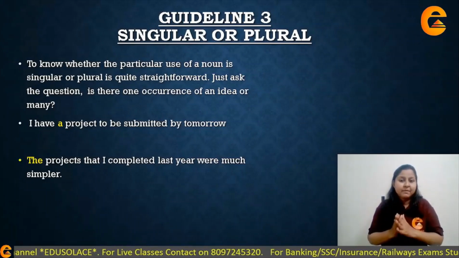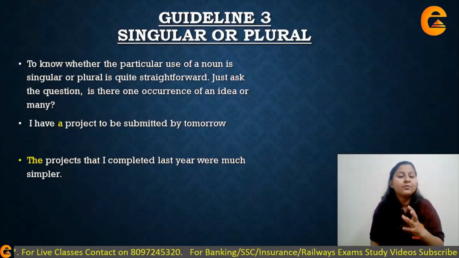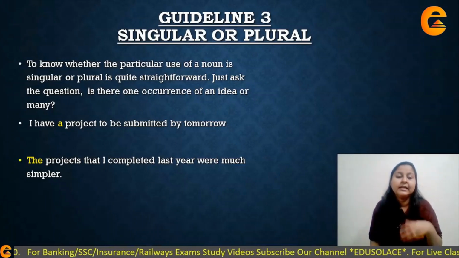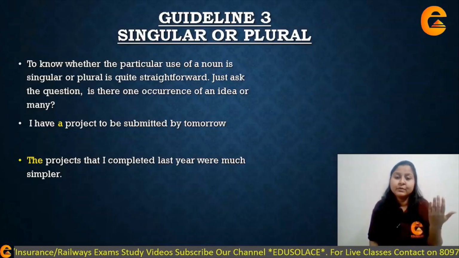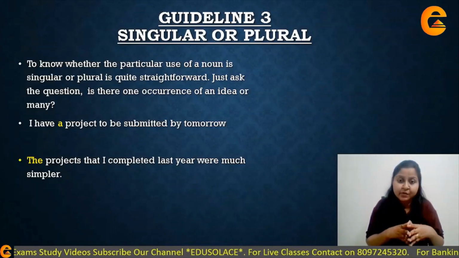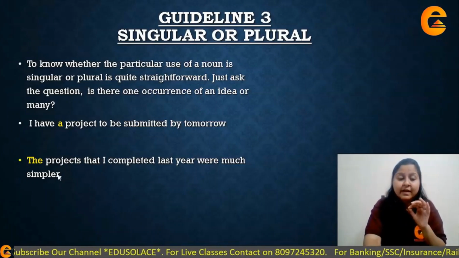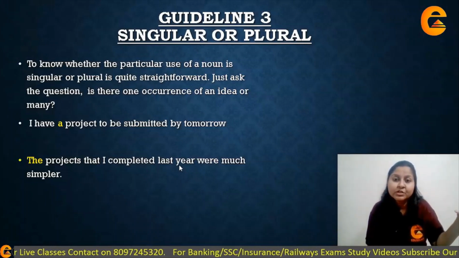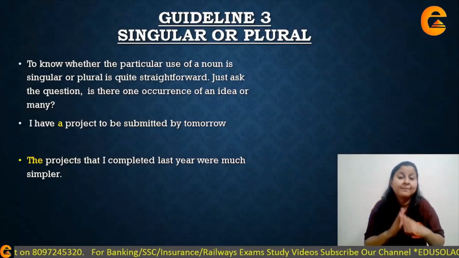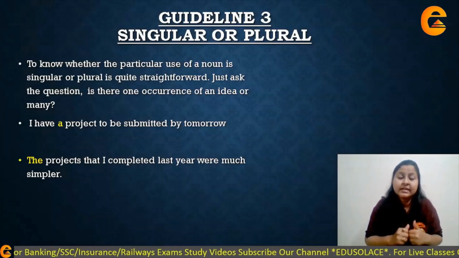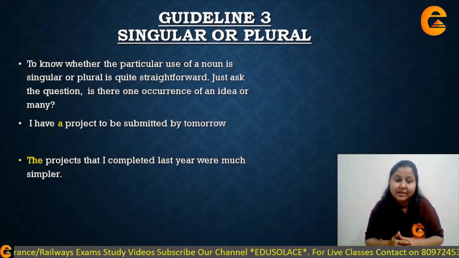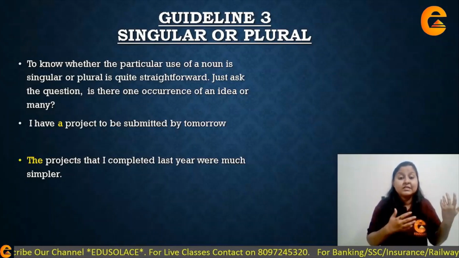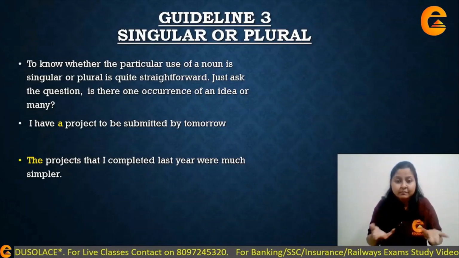ठीक है? So remember this part कि अगर आपका singular noun है तो singular noun के साथ आपको singular article ही use करना है, which is an indefinite article, basically a या an use करना है. And if it's a plural noun, in that case you have to use the article the before it. All right, so here I'm also defining ki the projects that I completed last year. Okay, I'm not talking about any random projects which I did this year or maybe 2 years back. I'm specifically talking about जो last year के projects थे. Those projects were much simpler. So here the sentence is also implying a form of comparison, that last year's projects were much simpler as compared to maybe this year.